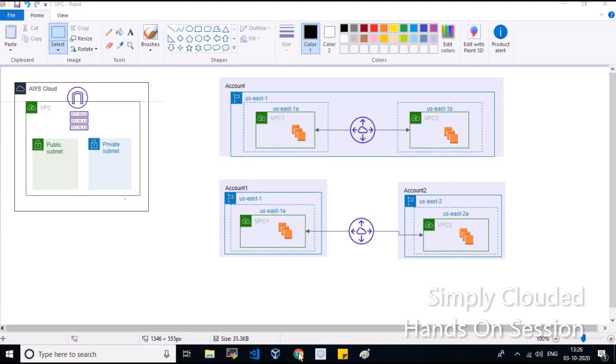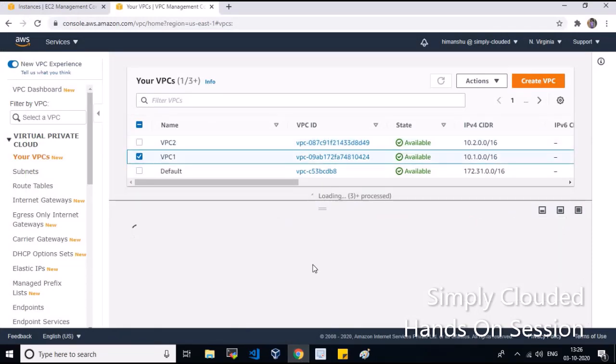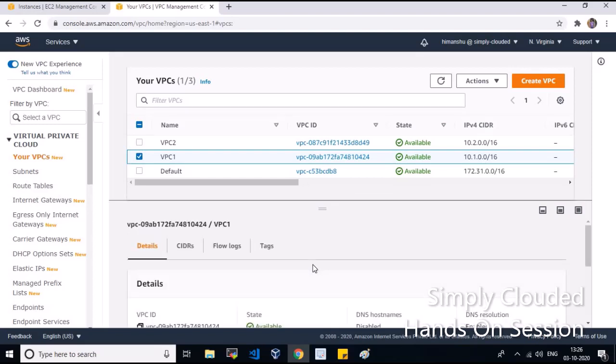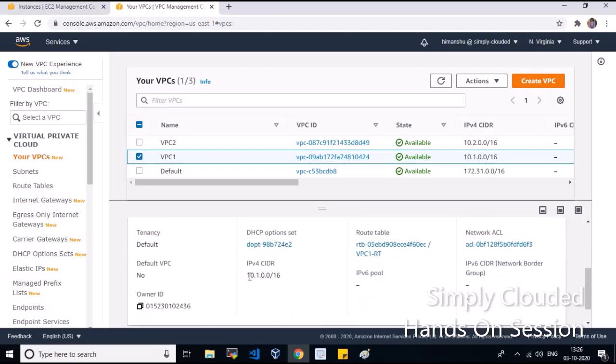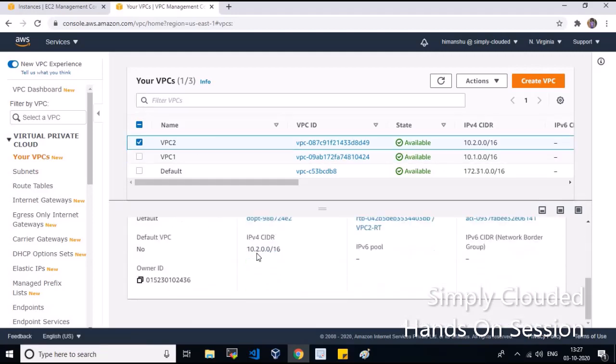So, to demonstrate my first scenario of using one account, I have already created one of the VPCs in one of the AZs, with a CIDR range of 10.1.0.0/16. Similarly, I have already created VPC2 with a CIDR range of 10.2.0.0/16.